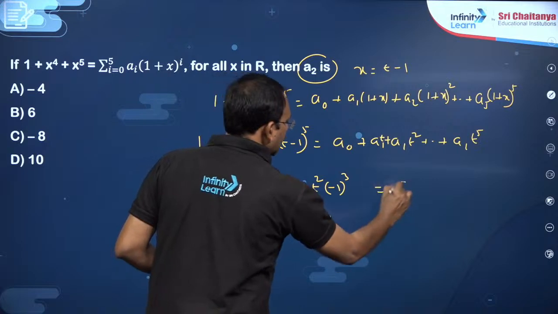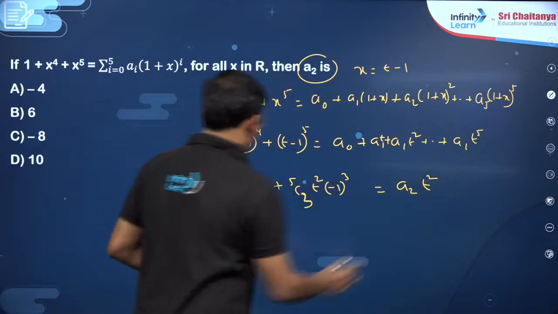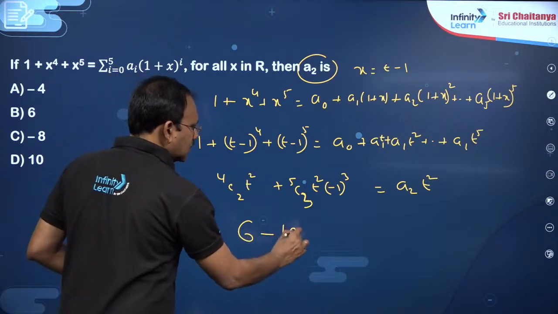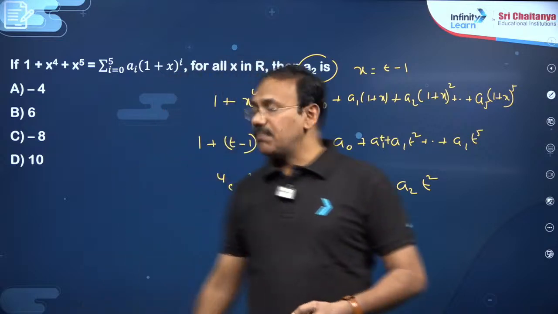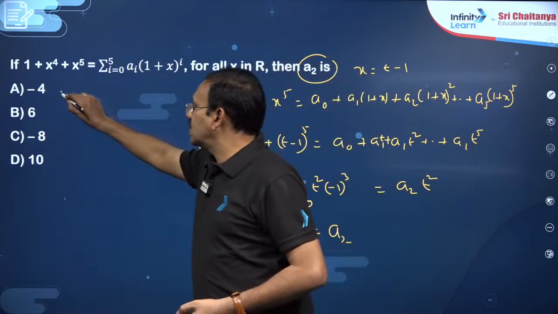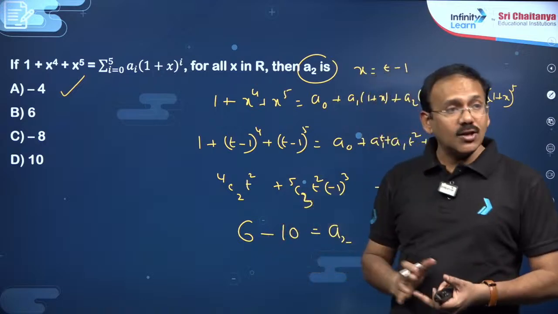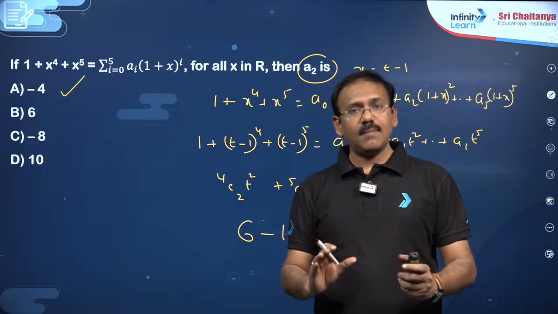This is going to be a2, my dear friend, t square coefficient. Now, 4c2 is 6 minus 5c3 is 10 is going to be a2. So a2 value is minus 4, dear students. Minus 4 is the answer. So in this expansion also, to answer this question, what you need is just binomial theorem expansion.